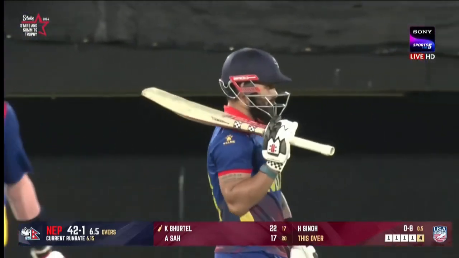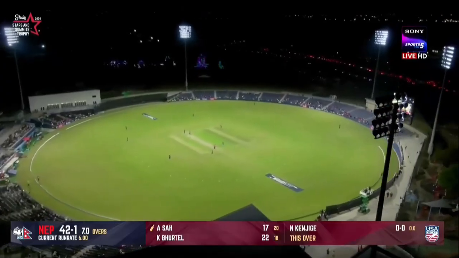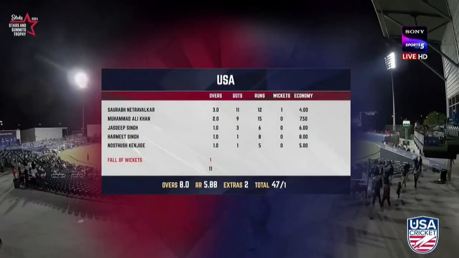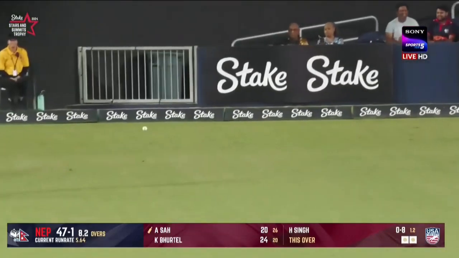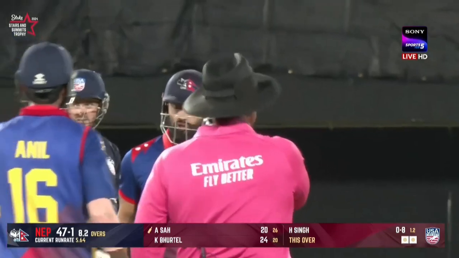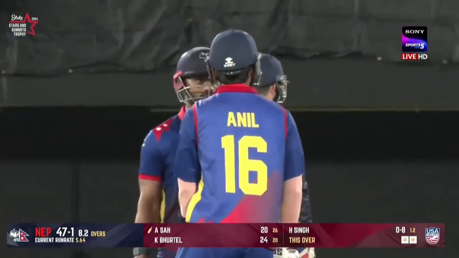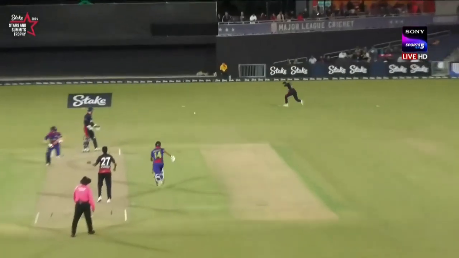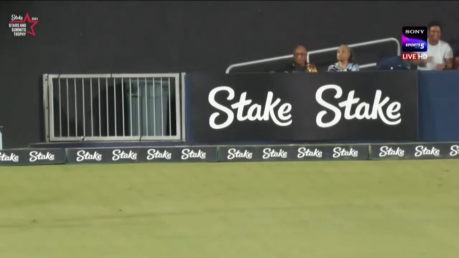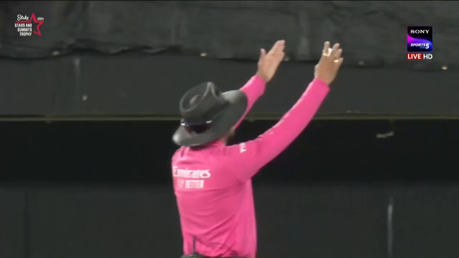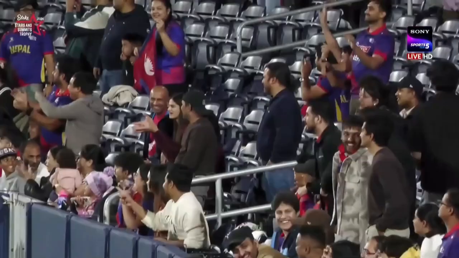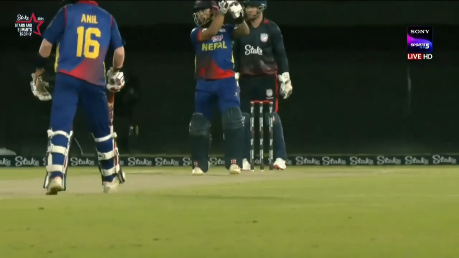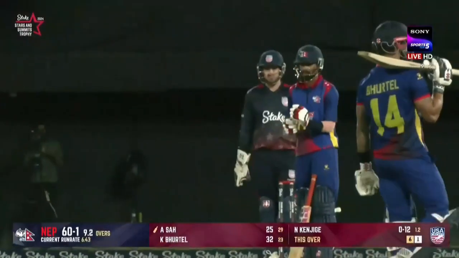I don't think he'll mind this too much because he's no need to really. Saurabh Netravalkar gets, well, what was really a... Anil Shah has kind of been worked over here by Harmeet, his legs, and runs away for 4. Yeah, very fortunate there. Will feel hard done by that, but yet again, use of the feet down the track and right into the pack grandstand up here. Out his innings so far tonight, Lenny, and again, that's the key. Yeah, again, got down the ground, got to the Kenji, especially on this surface.